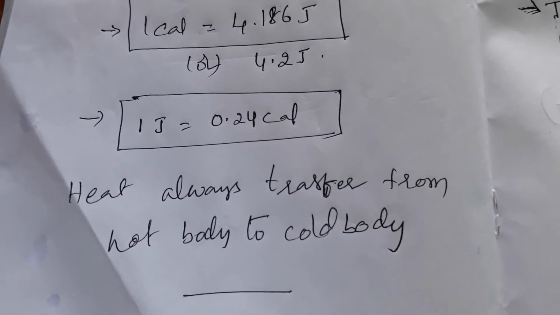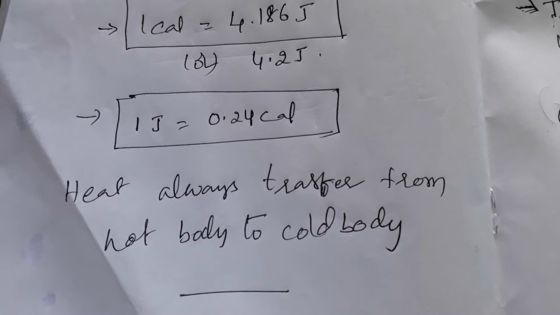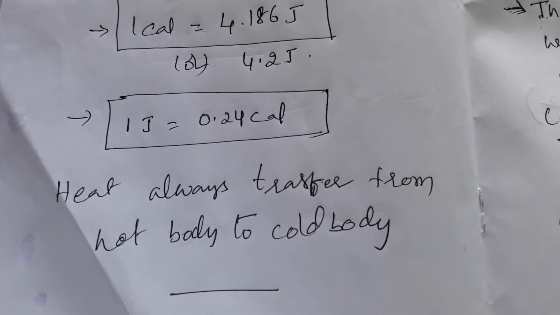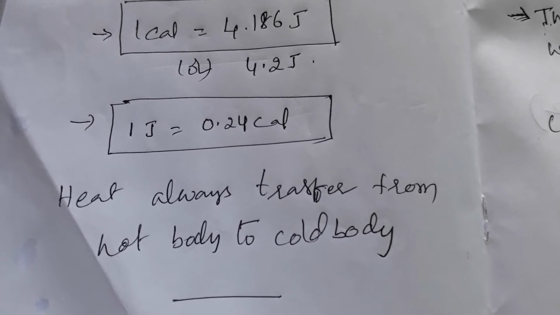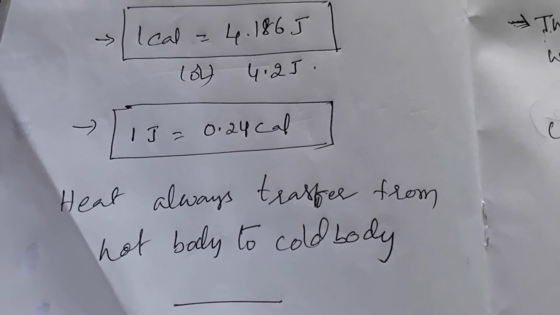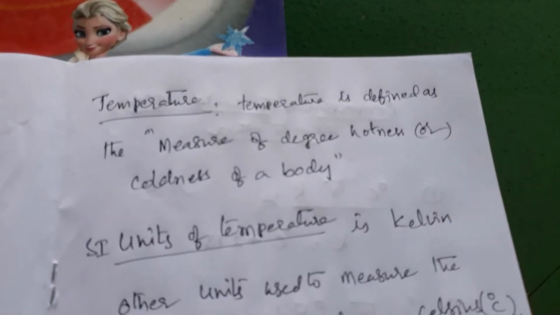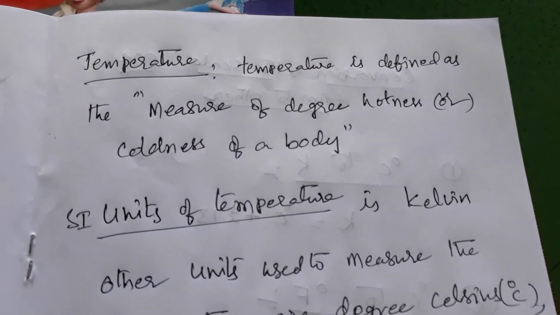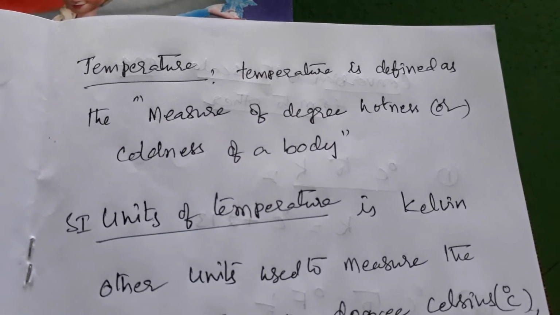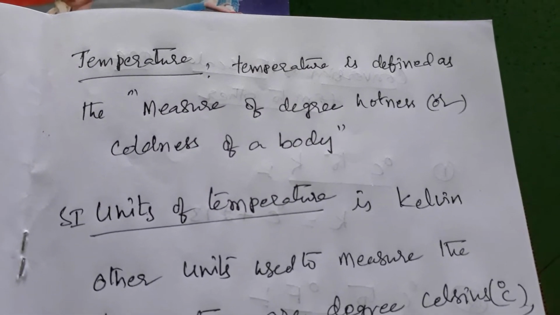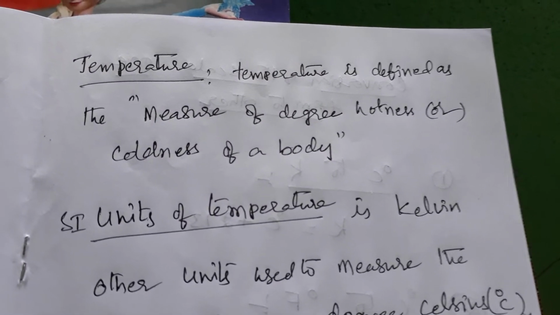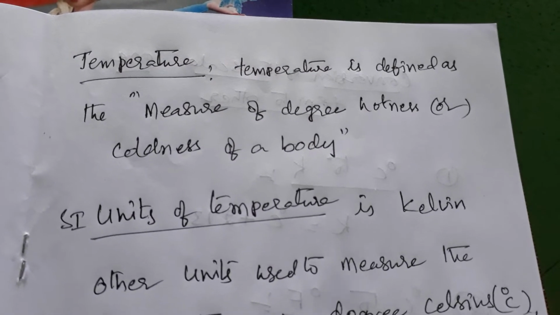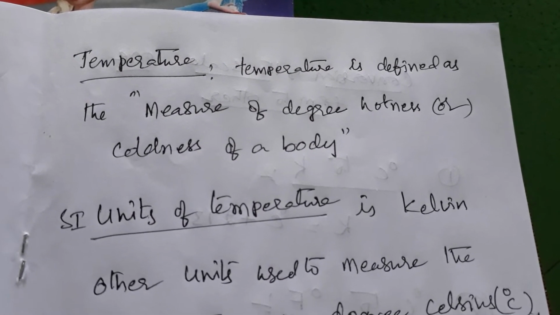We know that heat always transfers from hot body to cold body when two bodies are in contact. Now, what is temperature? Temperature is defined as the measure of degree of hotness or coldness of the body. It is a parameter to express the degree of hotness or coldness of your body.